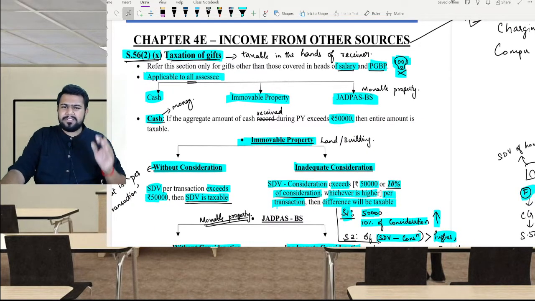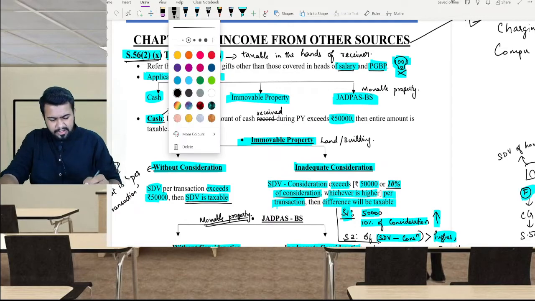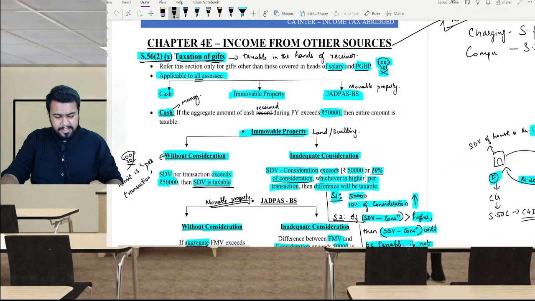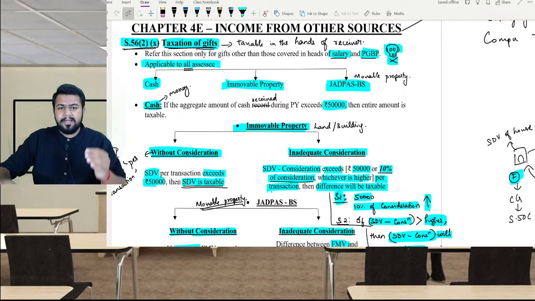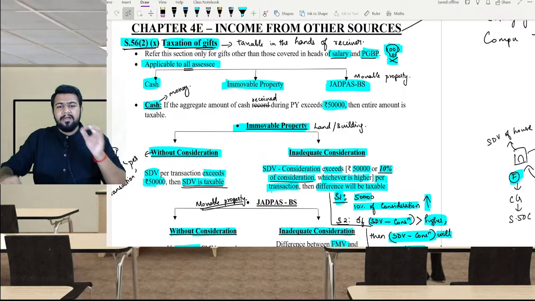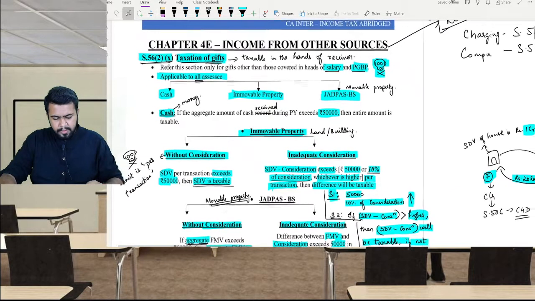In the Income from Other Sources chapter, firstly let us discuss one of the most important sections, and that is section 56(2)(x), which we sweetly call Taxation of Gift. However, in the Income Tax Act it is not mentioned that it is about gift. We are only calling it that. Now, when is this section applicable? This section is applicable when an assessee, it can be any assessee, receives any money or movable property or immovable property without or for inadequate consideration. Then the person has to pay tax under section 56(2)(x) in the Income from Other Sources head of income.